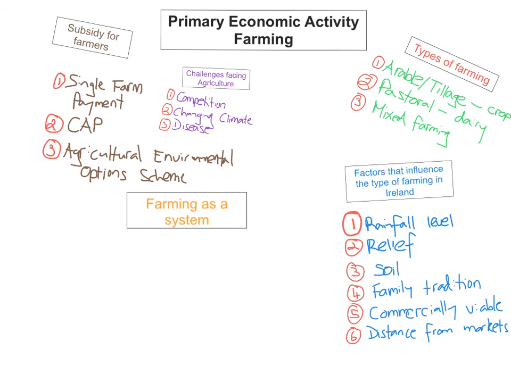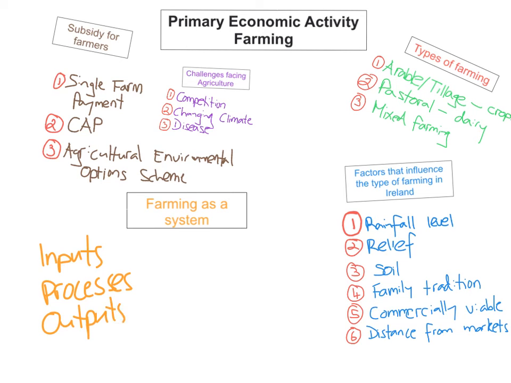The last thing you need to know is farming as a system. So a farm is a system, and it has inputs, it's got processes, and it's got outputs.